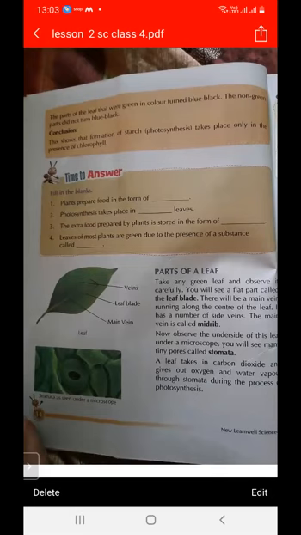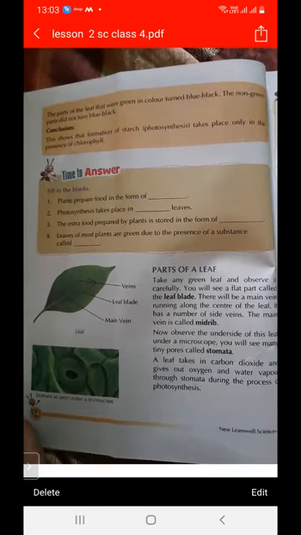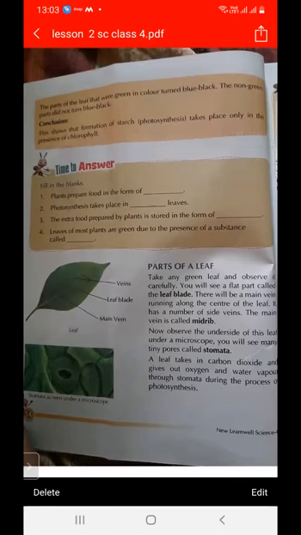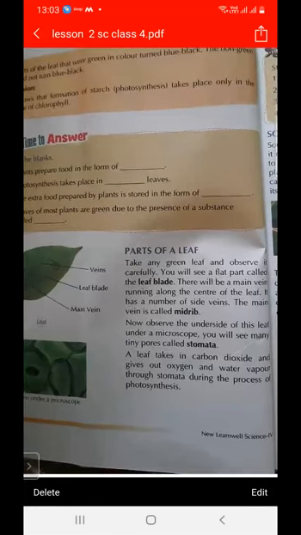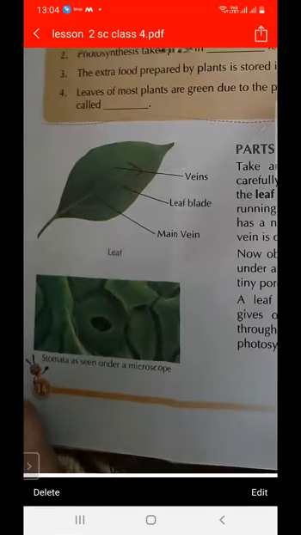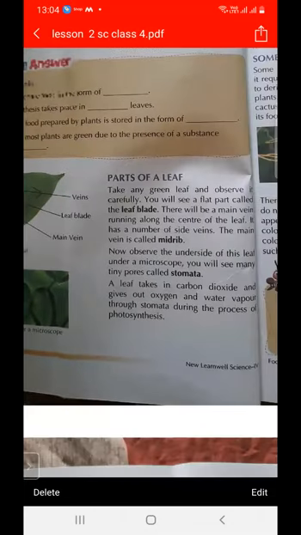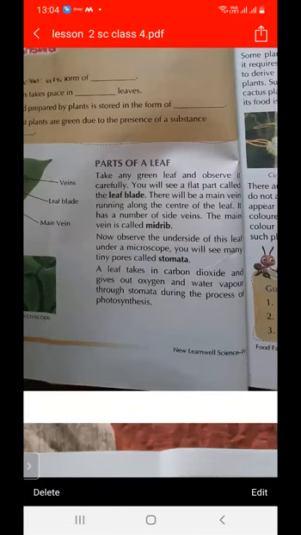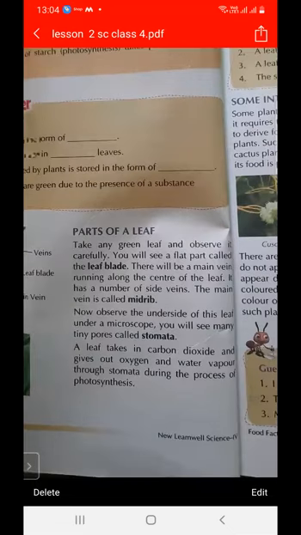There are many kinds of microscope, and when we look at this leaf under a microscope, then we will see many tiny pores in the leaf. These tiny pores are called stomata. A leaf takes in carbon dioxide and gives out oxygen and water vapor through stomata during the process of photosynthesis.